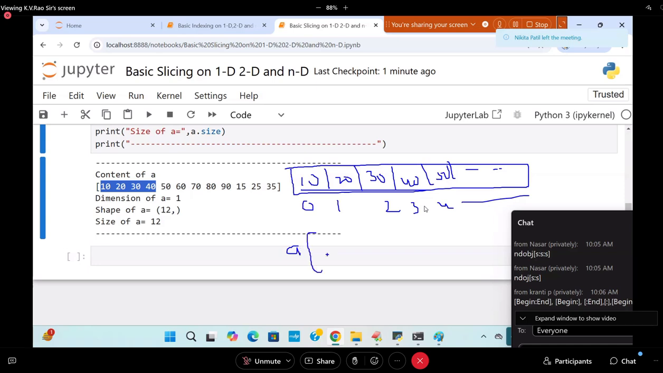A of 0 colon, I will write 4. This will take 0 to 4 minus 1. It is an extension to the existing Python classes. So 0 to 4 minus 1 means 3, provided the condition is 0 less than 4. Otherwise you will not get any output.